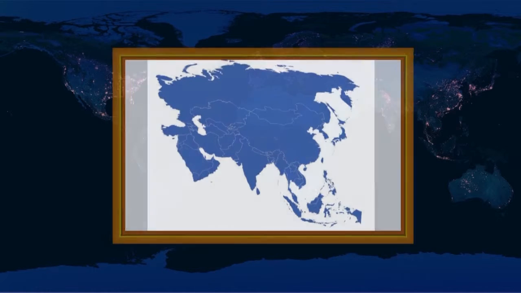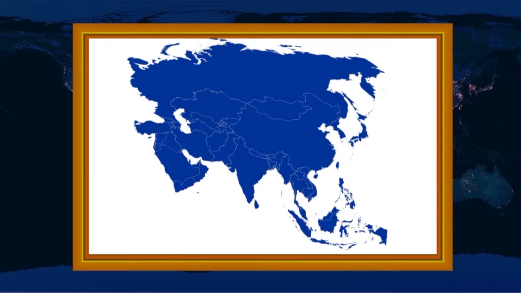Asia. It is the largest continent of the world. Asia covers an area greater than Europe and Africa put together. Sometimes Europe and Asia are together known as Eurasia. Asia is separated from Europe by the Ural Mountains and the Caspian Sea on the west. This continent covers about 1/3 of the total land area of the world, and it lies in the eastern hemisphere. The Tropic of Cancer passes through this continent.